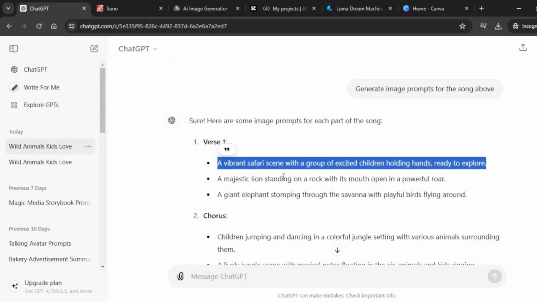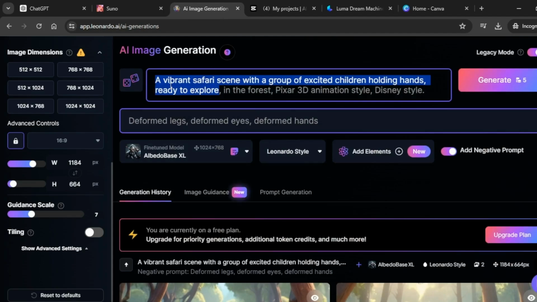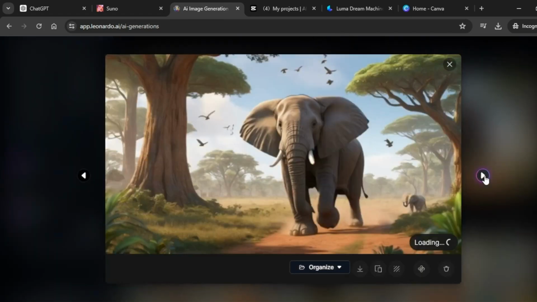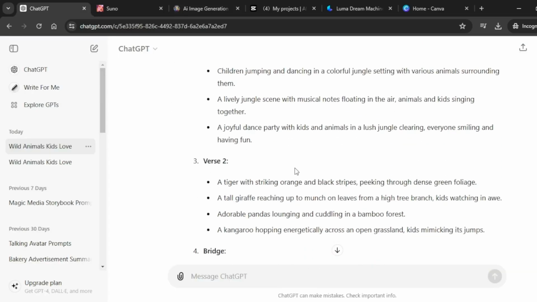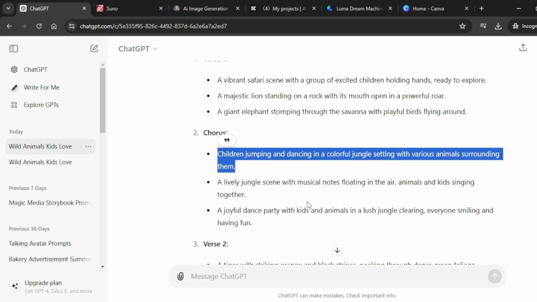Okay, let's copy the next prompt that we got from ChatGPT and paste it right inside this text box. Just confirm again that your aspect ratio is still the same and click on generate. It looks really good. You can see our elephant right there. It looks really awesome. Let's continue generating our images. Go ahead and generate all your images using the different prompts that you got from ChatGPT.